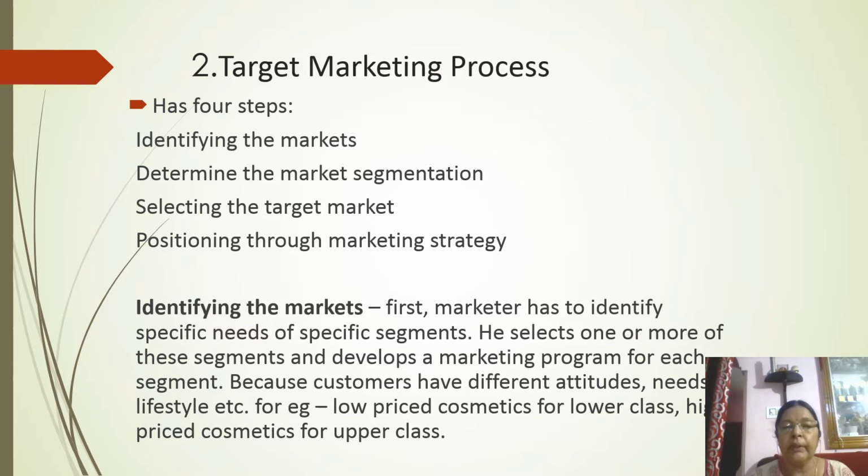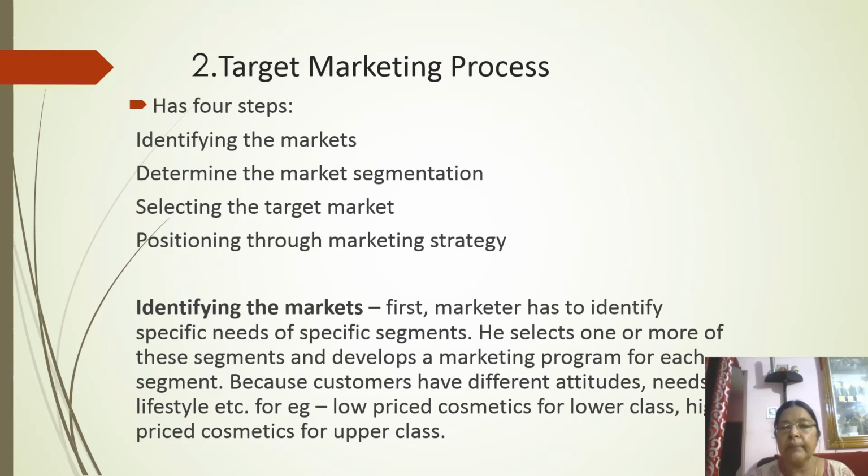So identifying the market, first the marketer has to decide what are the needs of his different customers in that target market. As you know, customers have different needs, different attitudes, perceptions, lifestyle, etc. So he has to decide what are the different needs, and then he will choose one particular segment to satisfy the specific need of that segment.